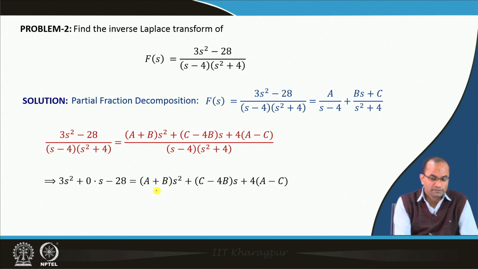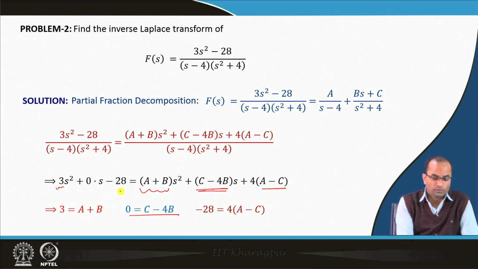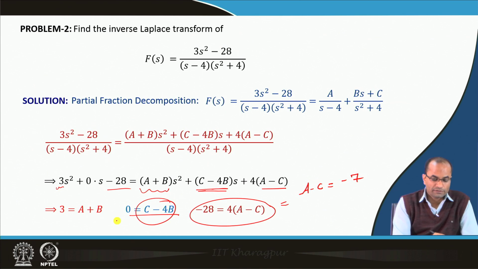By comparing this we realize that A + B is equal to 3, and C − 4B is equal to 0, and A − C is equal to −28 divided by 4, that is −7. And from the second result we have C equal to 4B.